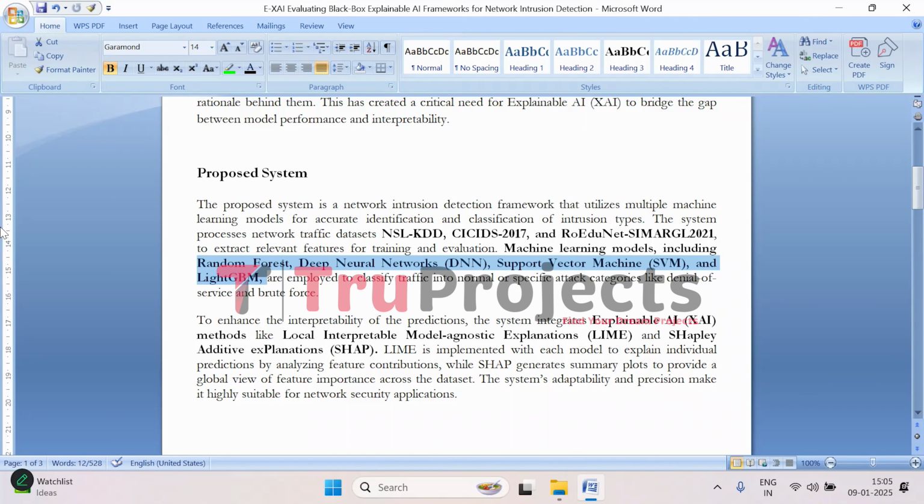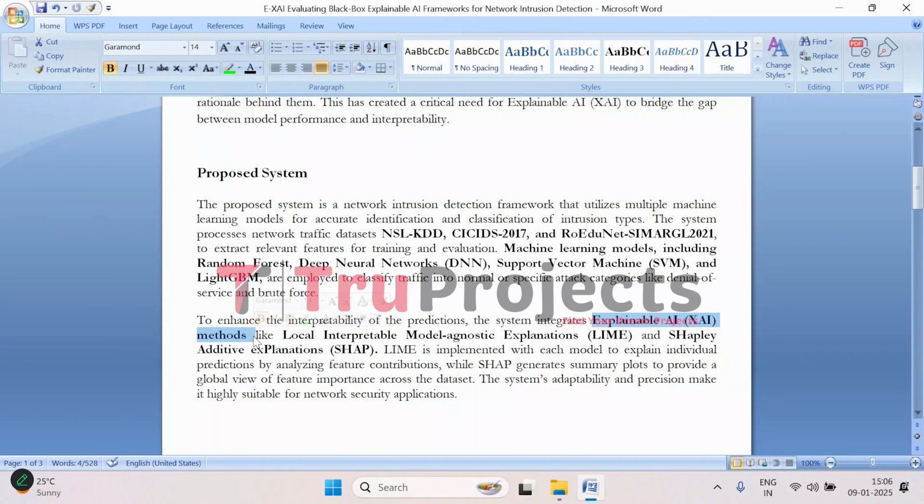This approach makes the system more accurate because it is not just relying on one type of model, but rather a group of them that can catch different kinds of threats in their own way. So we will be evaluating all of them and selecting the best performing model. As the system is all about not just detecting intrusions but also helping people understand how it makes decisions, this is where explainable AI comes into the picture.